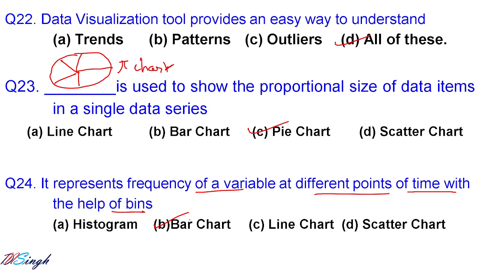So this is correct, that is bar chart. Okay, so a bar chart will look like this. There are different bars available for you. At different points of time you want to see the frequency. This will look like this, and these points are not continuous.